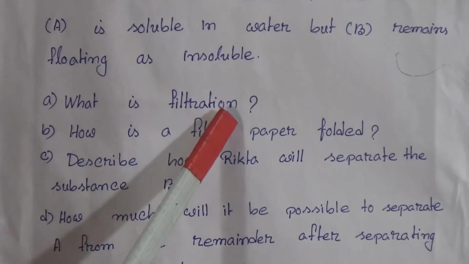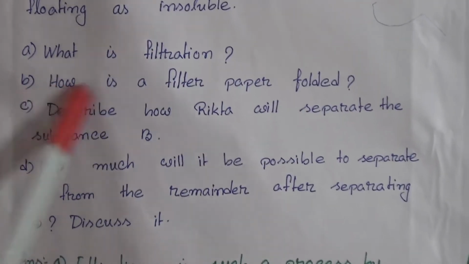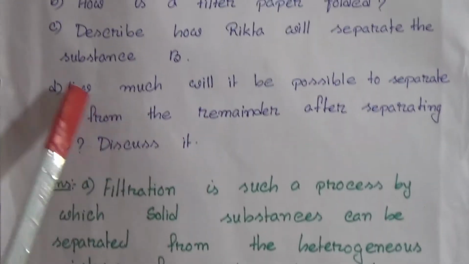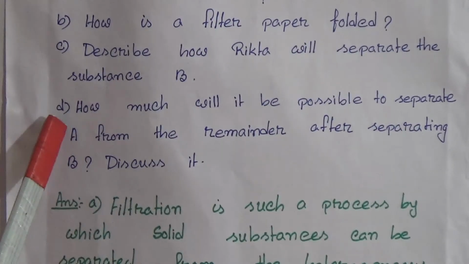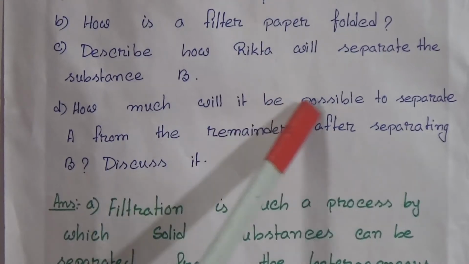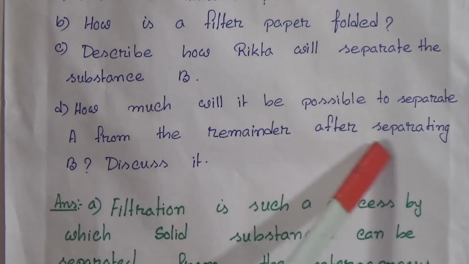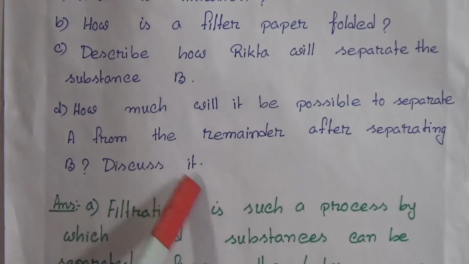Number A, what is filtration? Number B, how is a filter paper folded? Number C, describe how Rikta will separate the substance B. Number D, how much will it be possible to separate A from the remainder after separating B? Discuss it.